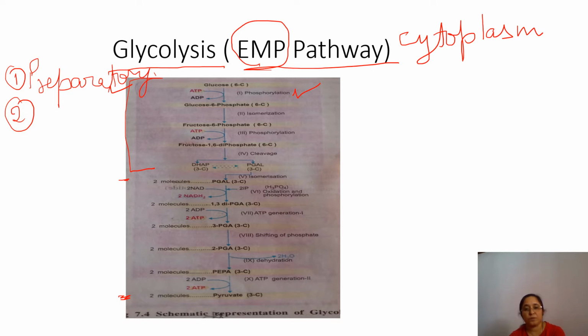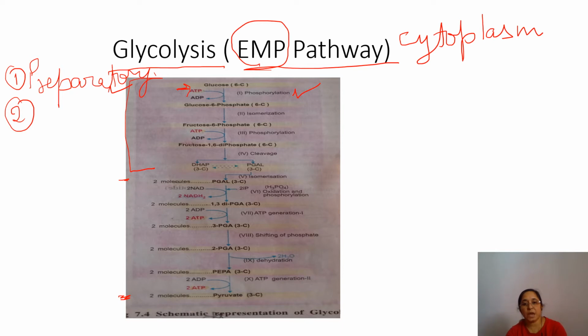So, one by one. The first one is phosphorylation. Here the glucose molecule undergoes phosphorylation with the help of an ATP molecule. Here you can see ATP is utilized. It occurs in the presence of the enzyme hexokinase. The first step here, the enzyme is hexokinase and the cofactor is magnesium. In this reaction, glucose forms glucose 6-phosphate.